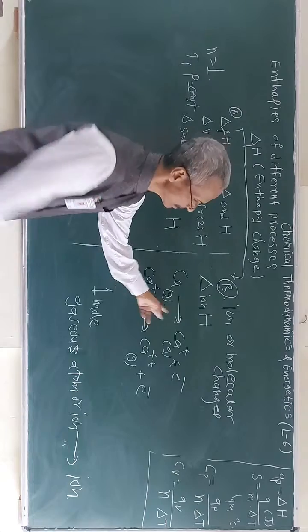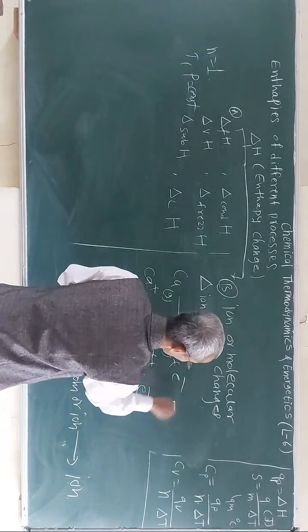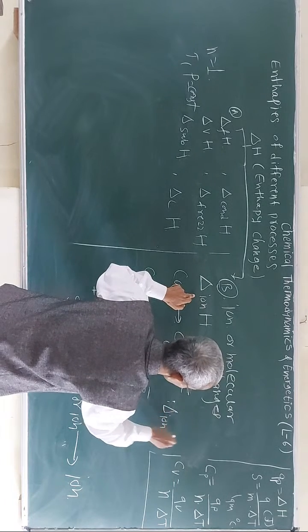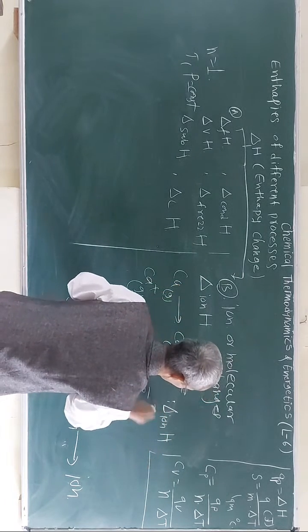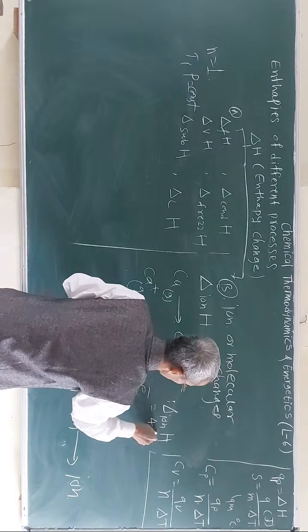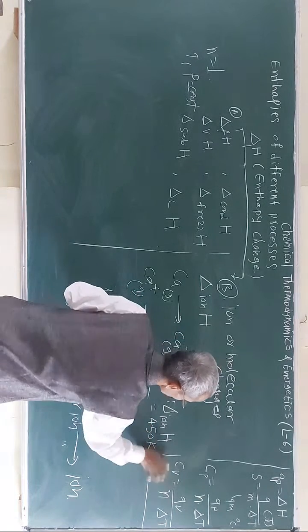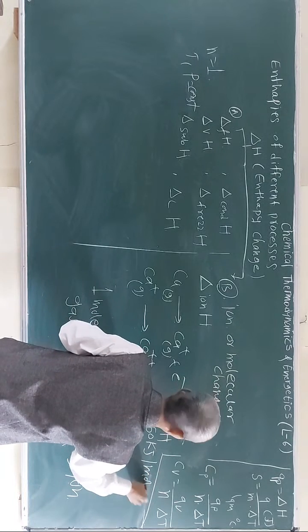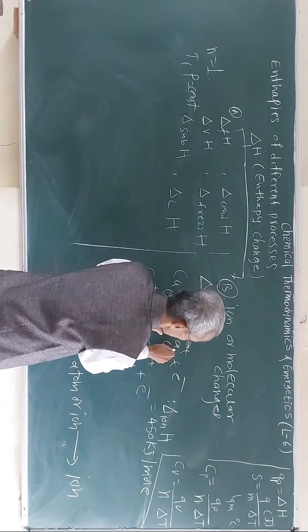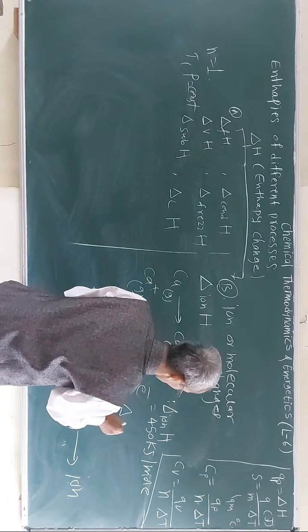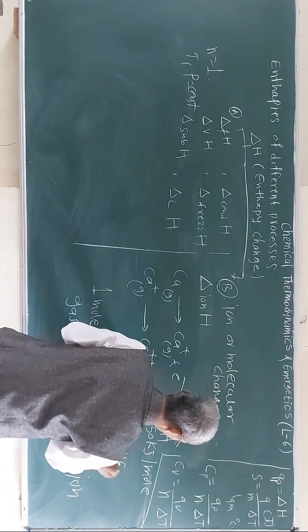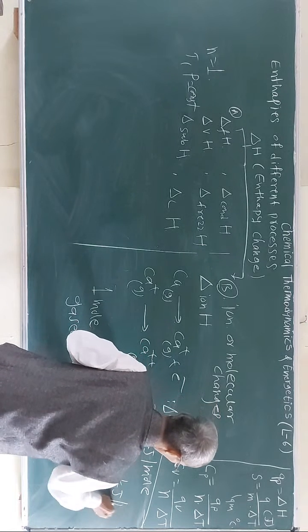Then whatever the enthalpy change accompanying this change, the formation of its ions. If you consider this example, the enthalpy change of this is found to be 450 kilojoules per mole, and for this it is 1150 kilojoules per mole.